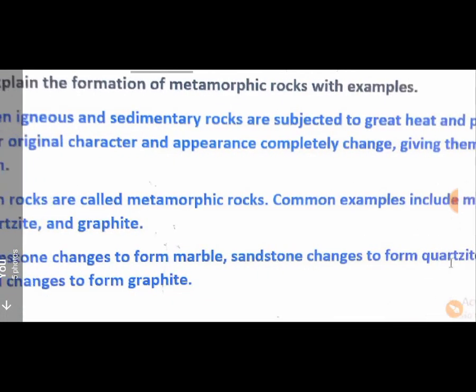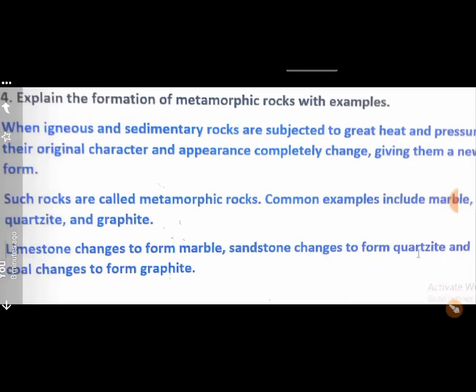explain the formation of metamorphic rocks with examples. Okay, some points to learn. When igneous and sedimentary rocks are subjected to a great heat and pressure, their original character and appearance completely change, giving them a new form. Such rocks are called metamorphic rocks. Common examples are marble, quartzite and graphite. Limestone changes to form marble, sandstone changes to form quartzite, and coal changes to graphite.